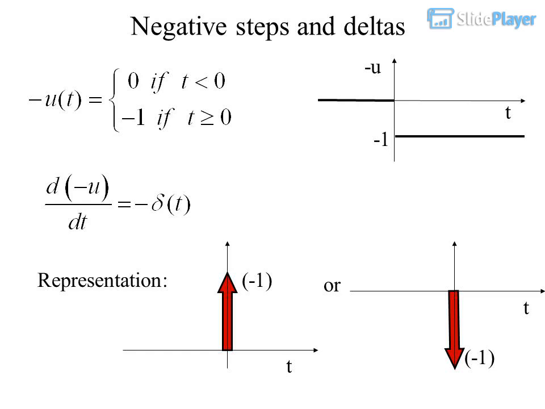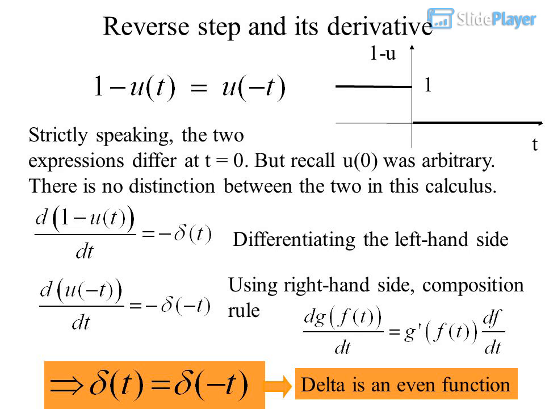Negative steps and deltas. u(t) minus 1. Reverse step and its derivative. Strictly speaking, the two expressions differ at t equals 0, but recall u(0) was arbitrary. There is no distinction between the two in this calculus. Differentiating the left-hand side, using the right-hand side composition rule. The delta is an even function.